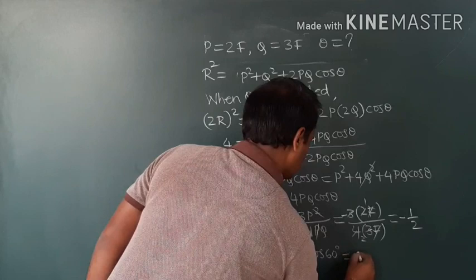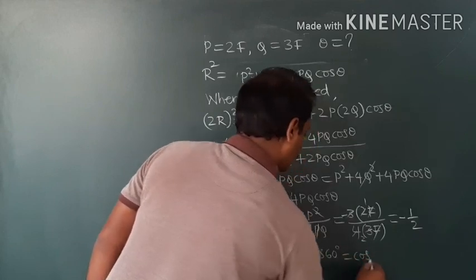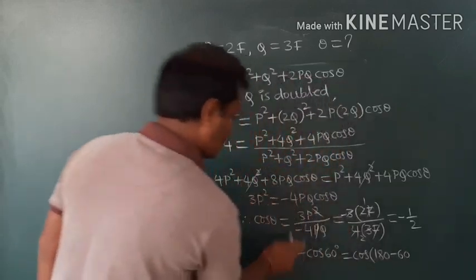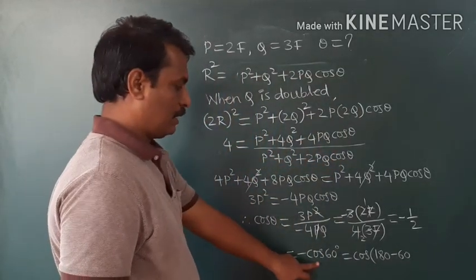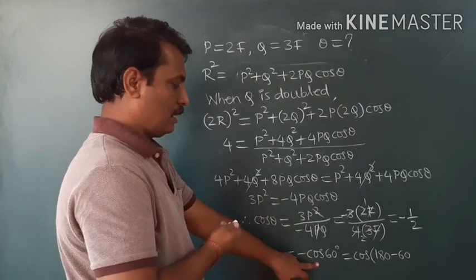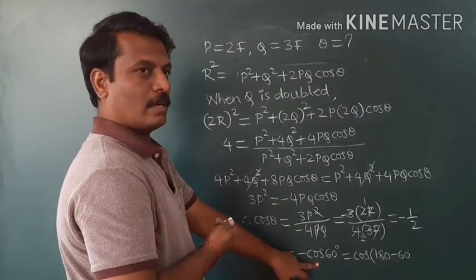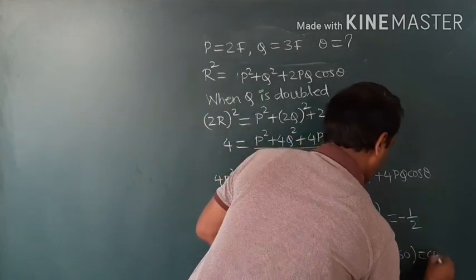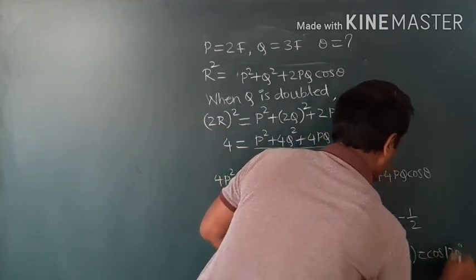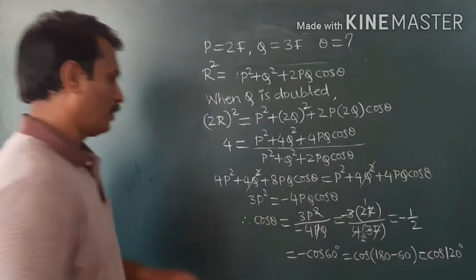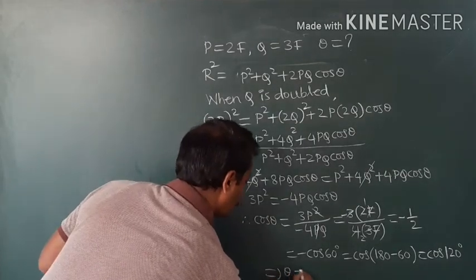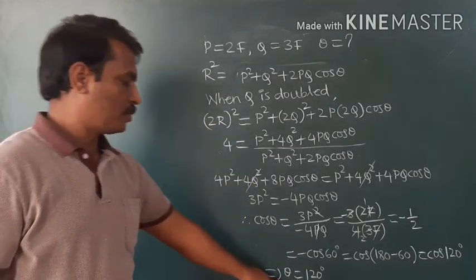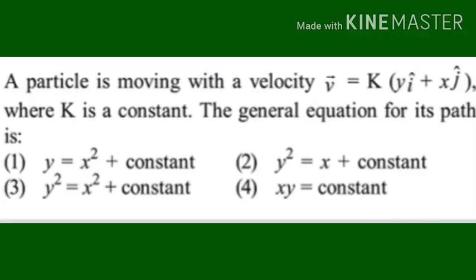Or you can write it as cos of 180 minus 60, because here the minus sign is there. Minus sign means this comes in the second quadrant. In the second quadrant we write 180 minus 60. That is cos 120 degree. Therefore, cos 120. This implies theta is equal to 120 degree. Therefore, the angle between the two forces is 120 degree.